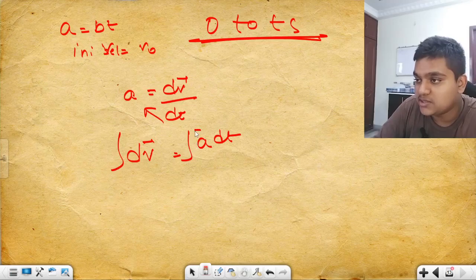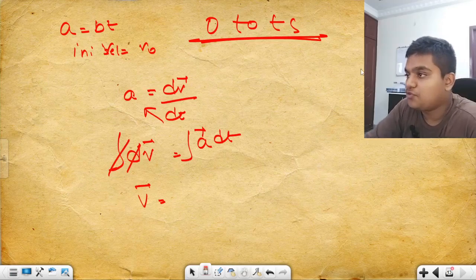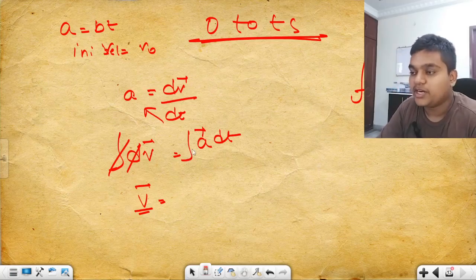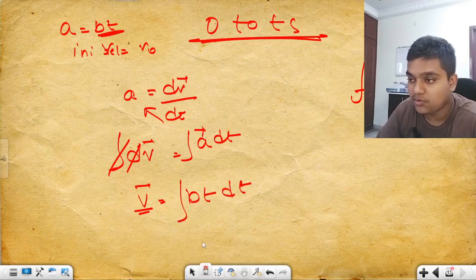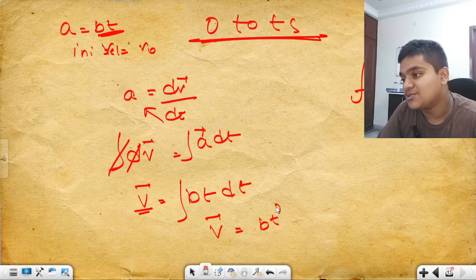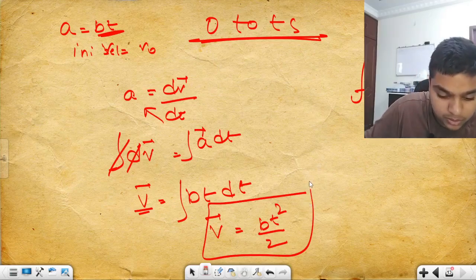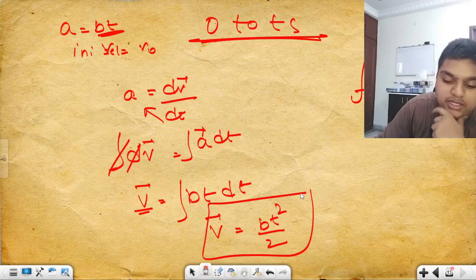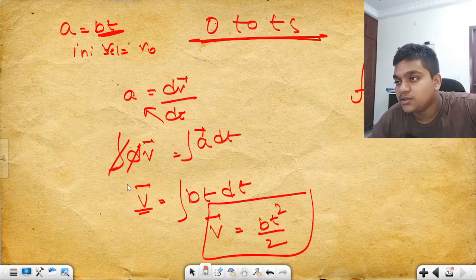Integrate it on both sides and you will get velocity. Acceleration is bt, so it becomes the integral of bt dt, so v will be bt square by 2.